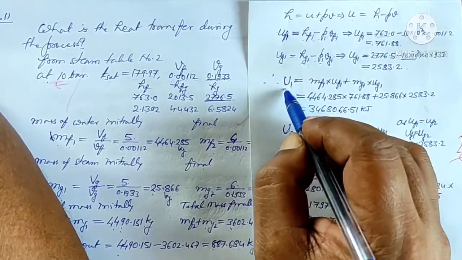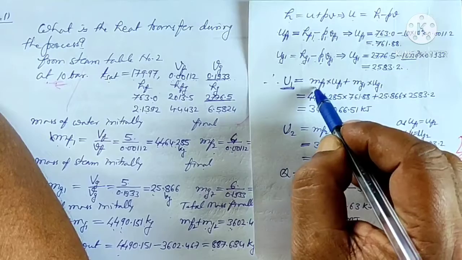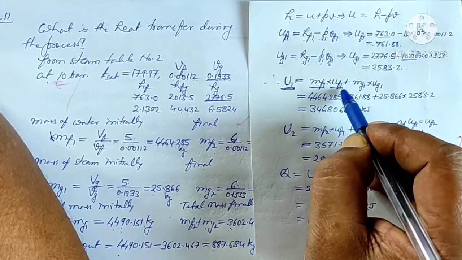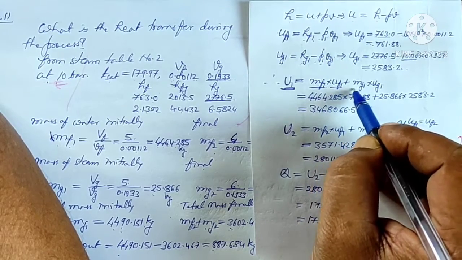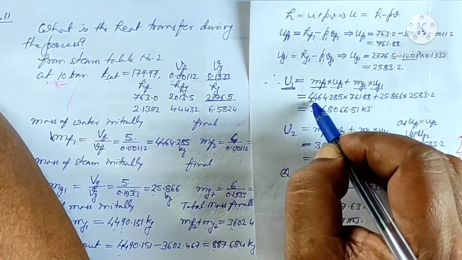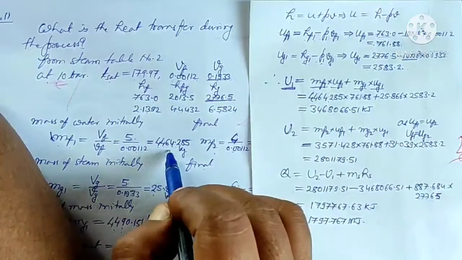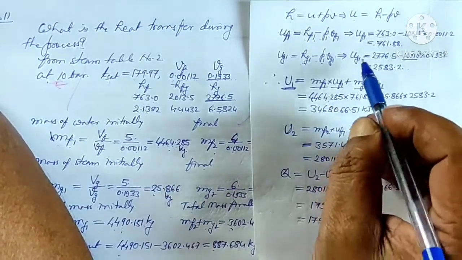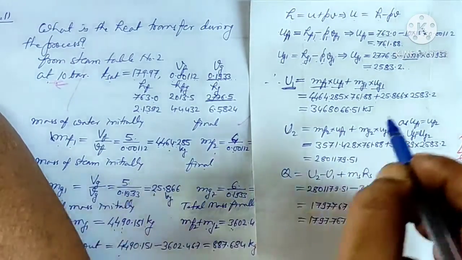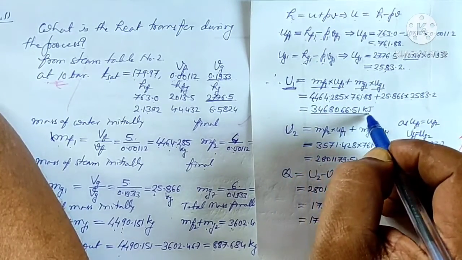Now the total internal energy at the initial position will be the mass of the liquid multiplied by the internal energy of the liquid, plus the mass of steam multiplied by the internal energy of the steam. So this we had calculated: 4464, the mass of the water initially, multiplied by 761, plus the mass of the steam, 25.866, multiplied by the internal energy of the steam. So this is U1.